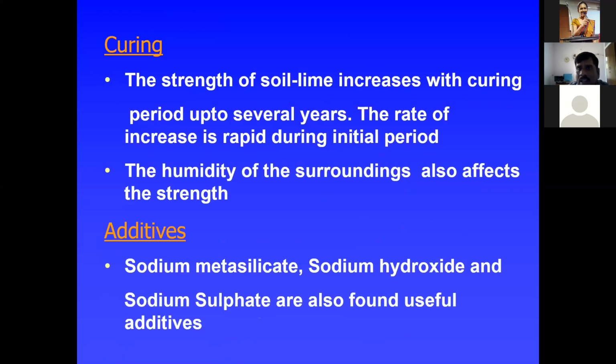Strength of soil lime increases with the curing period up to several years. The rate of increase is rapid during the initial period. Also, the humidity of the surrounding area affects the strength, and it will also gain strength. If you go with additives, sodium metasilicate, sodium hydroxide and sodium sulfate are also found useful as other additives.